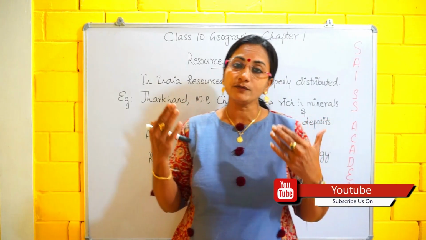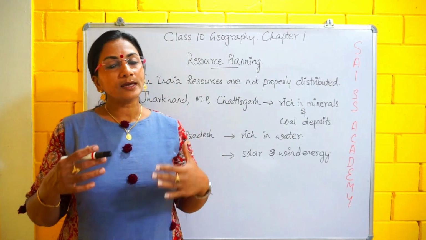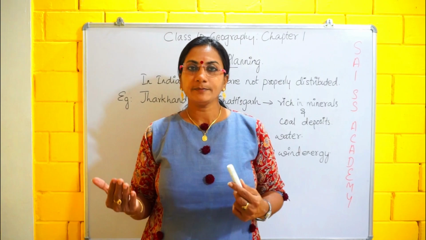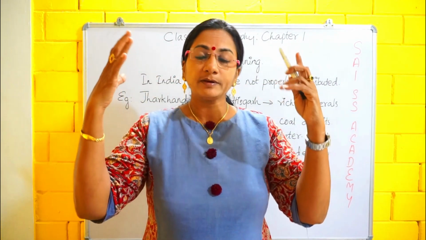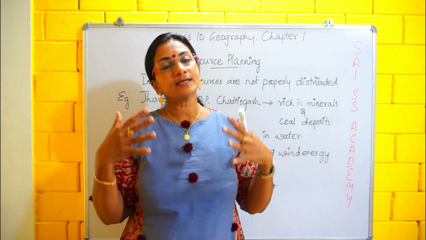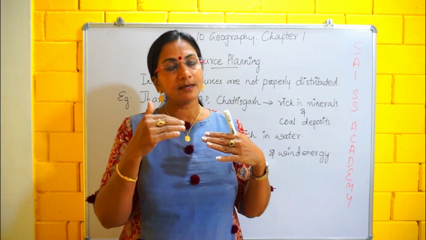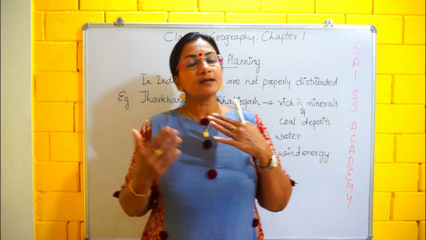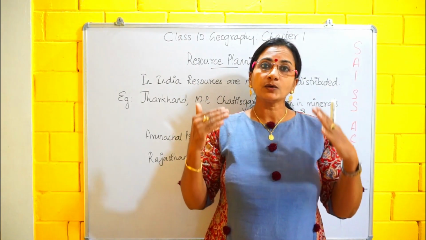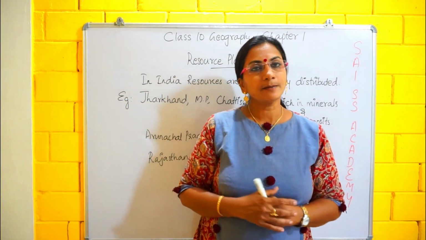So what does the government of India have to do? The government has to analyze the resources of the whole country and distribute them equally. Wherever there are abundant resources, they should be taken from there and given to the regions with shortages. If it is done like that, what will happen? The whole country will develop equally, and progress will come equally, isn't it?